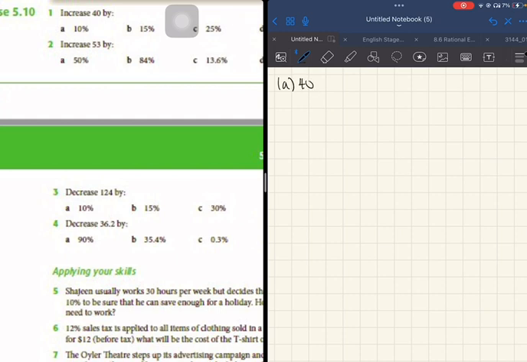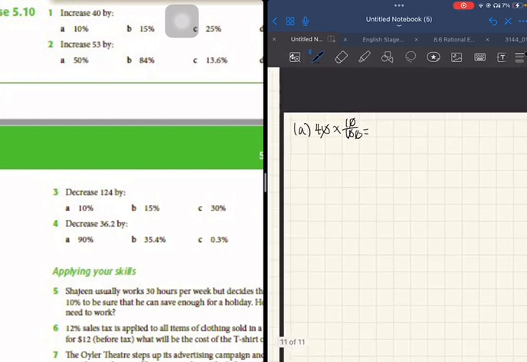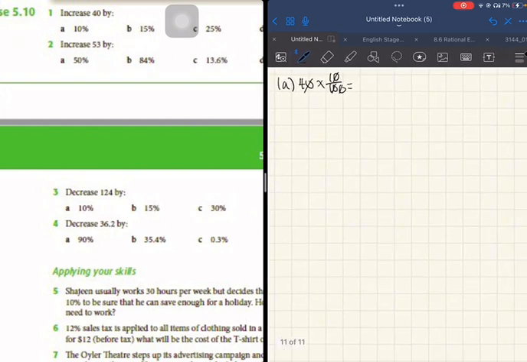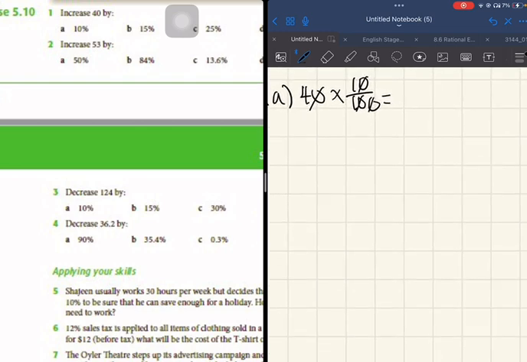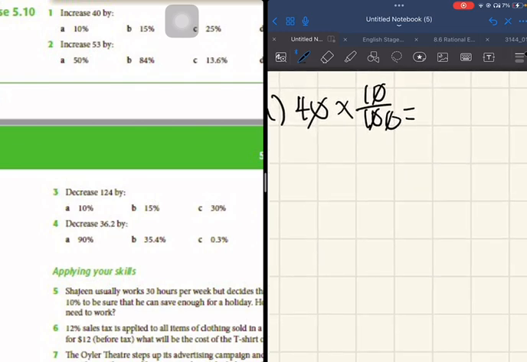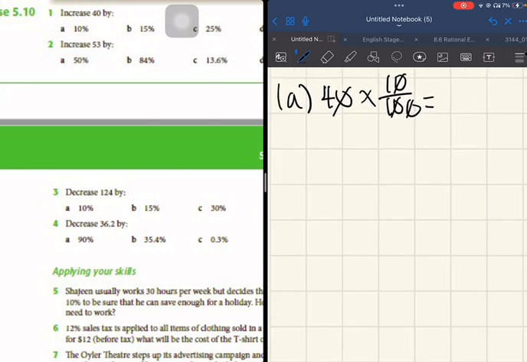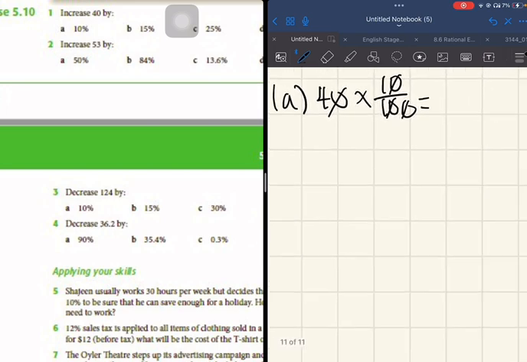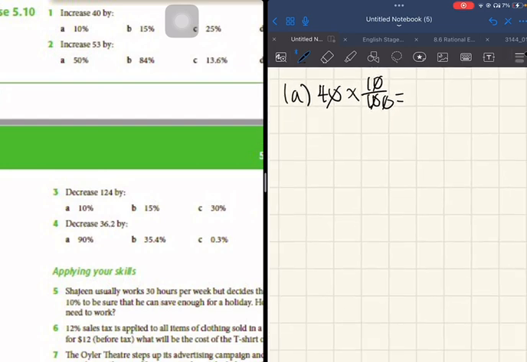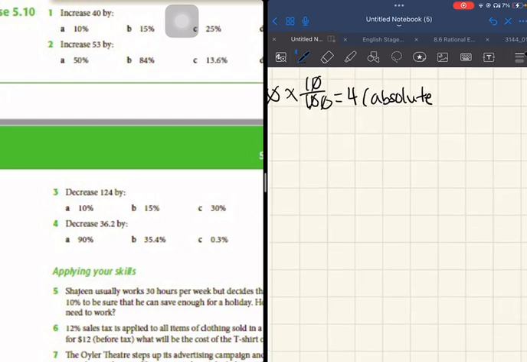Okay, so for every one of these questions, I will be using the longer method, but it's okay if you use the shortcut. It's just so you can see the calculations more clearly. So increase it by 10%. With the long method, I'm going to multiply it by 10% first. So this is how it looks. I'm discarding the zeros, and then you will get 4, and this is the absolute change.